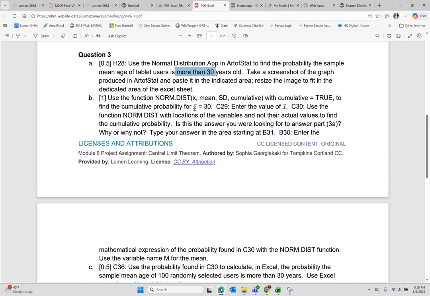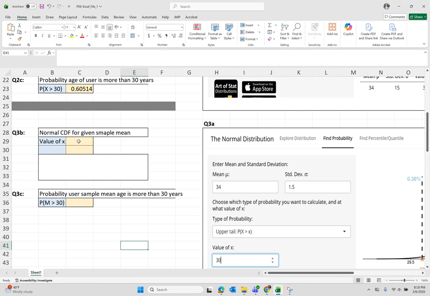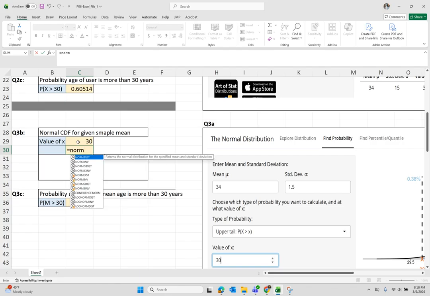And the x bar equal to 30 CDF means that we will be calculating cumulative probability, but for the distribution of the sample mean. And again, we have to use locations. So the value of x here is 30. And this will be the normal distribution. And they want the value of x, which is here, comma.